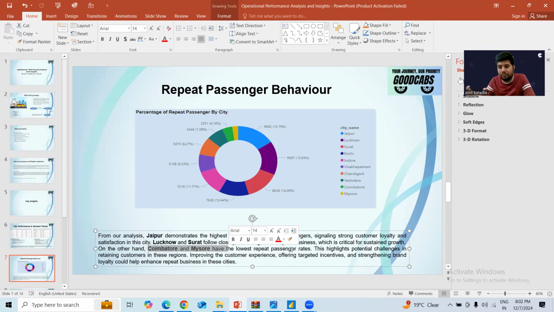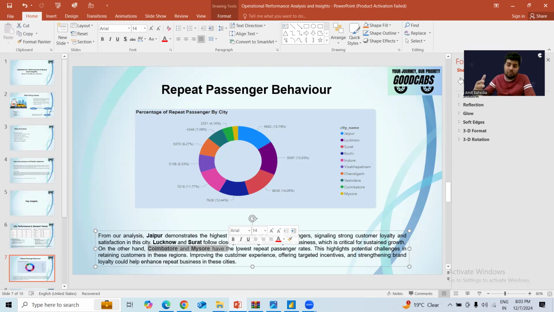It's not like that everything is the same. A few cities have performed exceptionally well in a few metrics, and other cities have performed exceptionally well in other metrics. Just like if we talk about the target part, Coimbatore and Mysore performed well, but as far as repeat percentage behavior is concerned, their percentage is very low. So for this particular metric, the company focus cities are Coimbatore and Mysore. So it's very easy for the company now: on the repeat percentage, they have to focus on Coimbatore and Mysore.